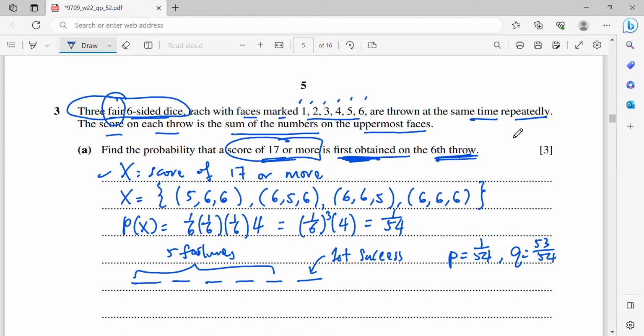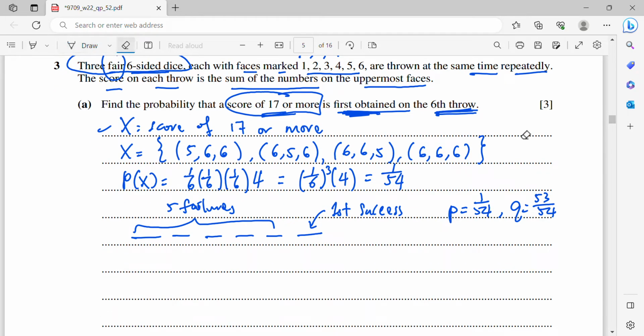And based on this diagram, I will say that there will be 5 failures. Okay, the first 5 are failures, so the probability of failures is (53/54)^5, because each row is independent, right?